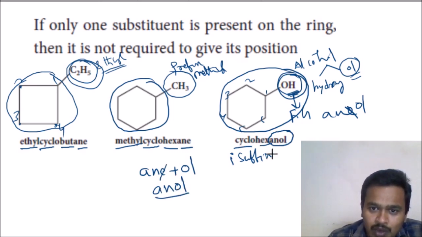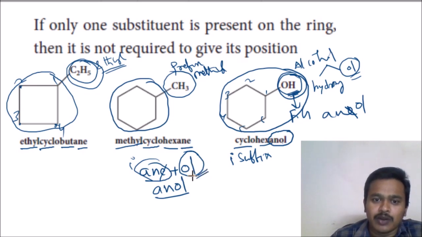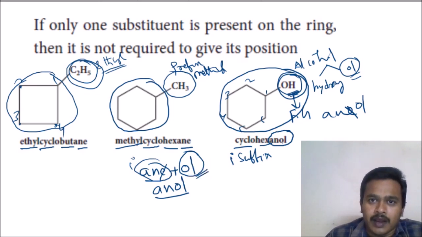Cyclohexanol. Anol, anol. Understand? Like this. This is the primary suffix and this is the secondary suffix. The primary suffix is common for all the compounds. If the functional group is there, then the secondary suffix will come into the name. Okay, next.